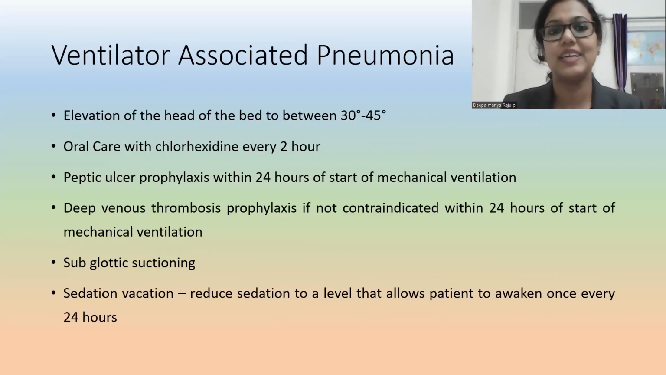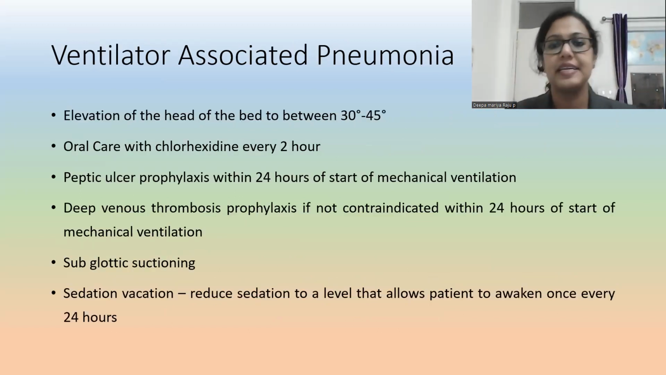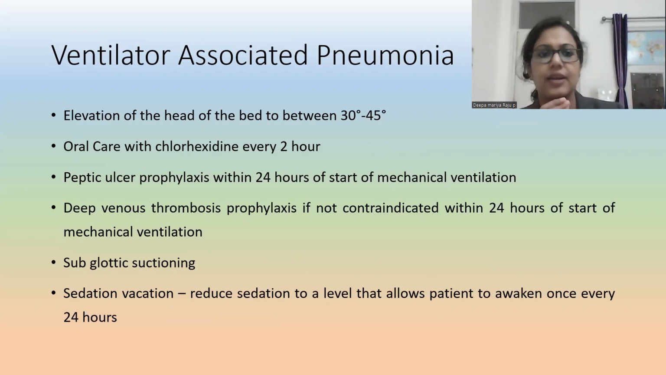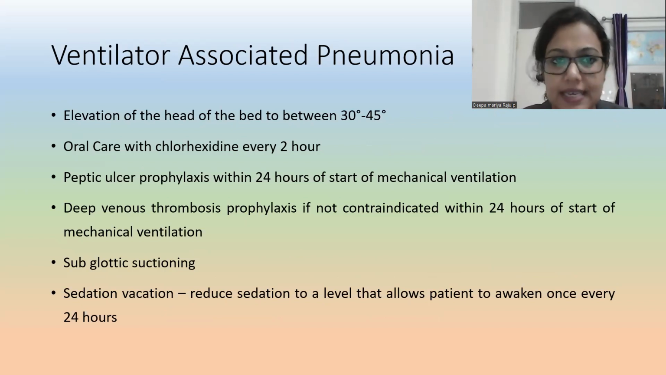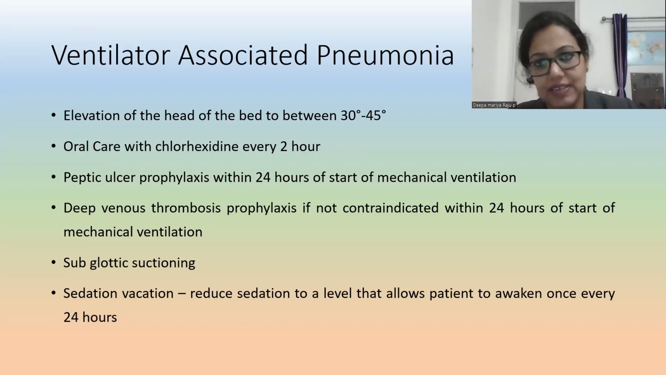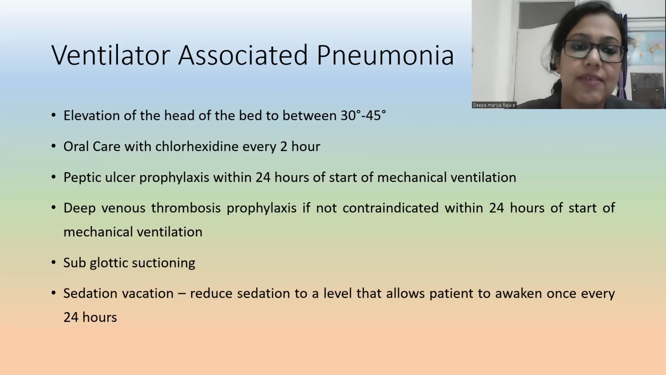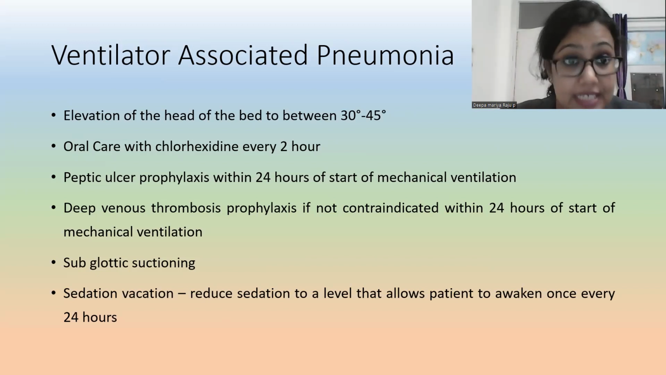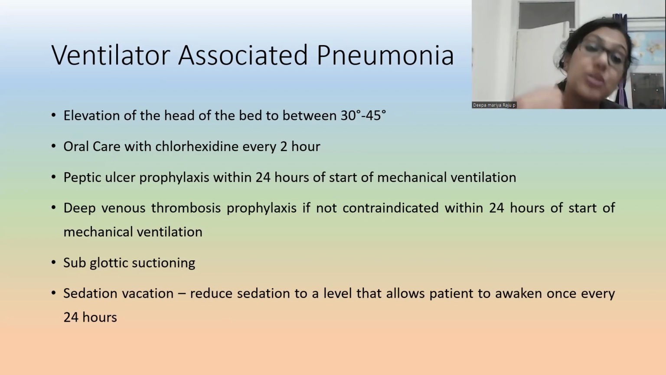Now come to ventilator associated pneumonia. Ventilator associated pneumonia usually happens in a patient who is on a ventilator when we are not taking care of proper oral hygiene or suctioning, these kinds of things. After 3 days or so, the patient develops VAP. Even if it is not pneumonia, we consider VAE, ventilator associated event. So what are the things we need to take care of?